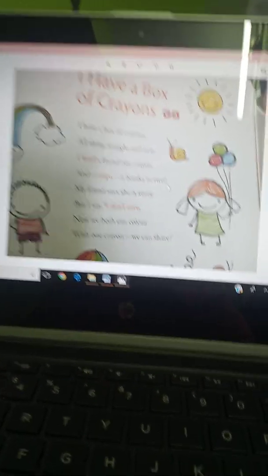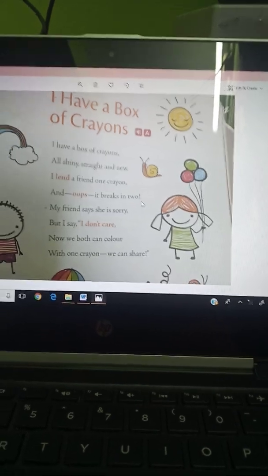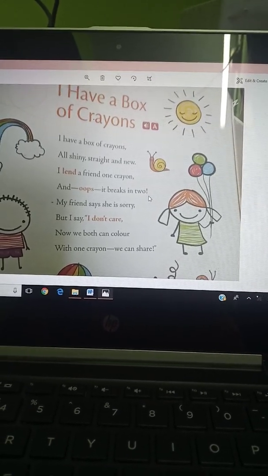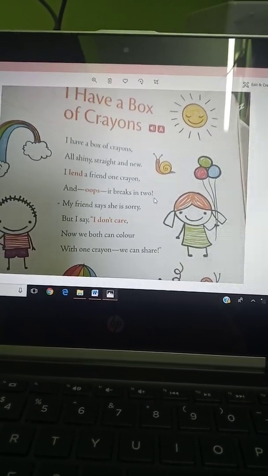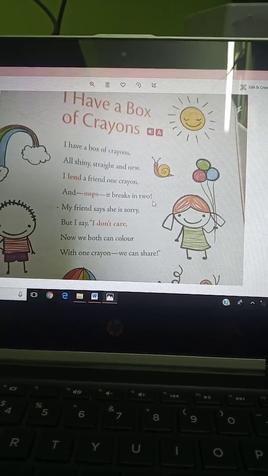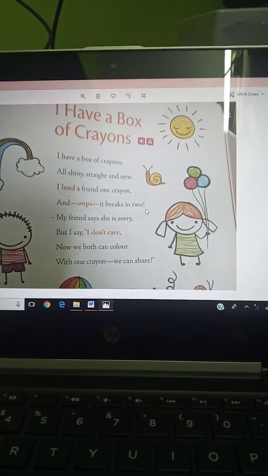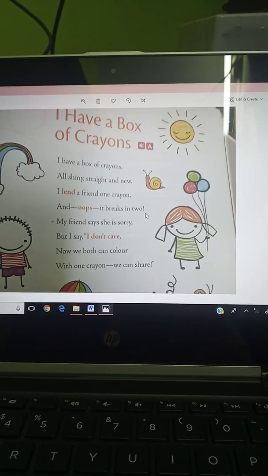So, children, read with me. I have a box of crayons, all shiny, straight and new. I lend a friend one crayon, and oops, it breaks in two.